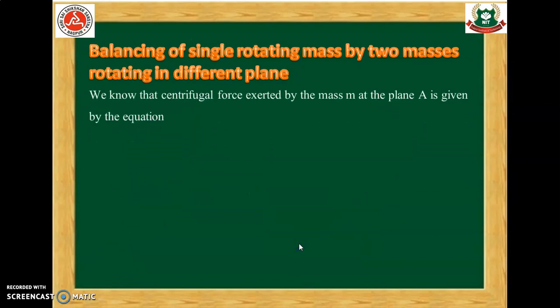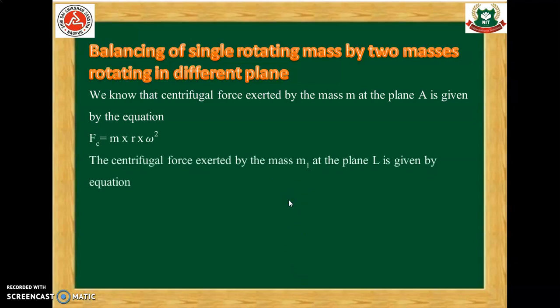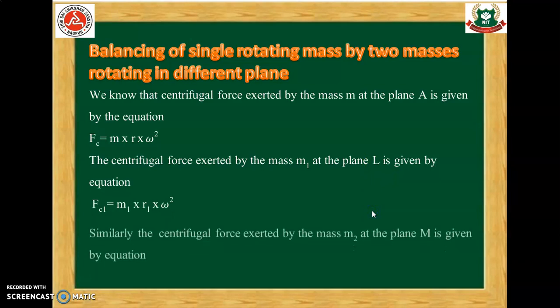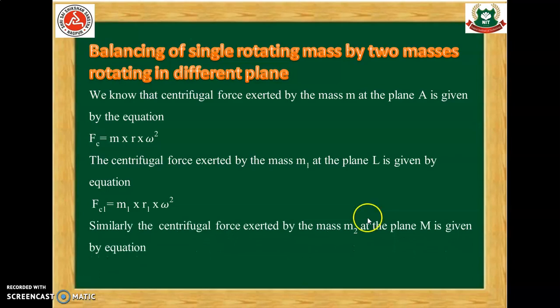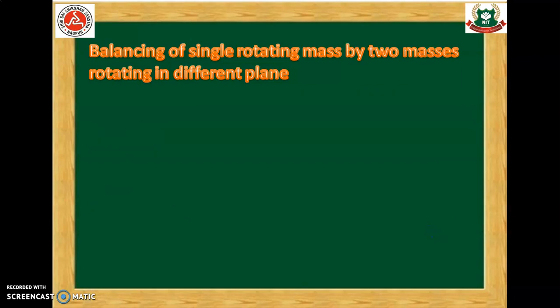Now, we know that the centrifugal force exerted by the mass m at the plane A is given by the equation Fc equals m into r into omega square. Therefore, the centrifugal force exerted by the mass m1 at the plane L is given by Fc1 equals m1 into r1 into omega square. Similarly, the centrifugal force exerted by the mass m2 at the plane M is given by Fc2 equals m2 into r2 into omega square.